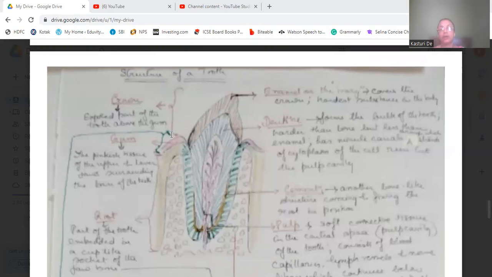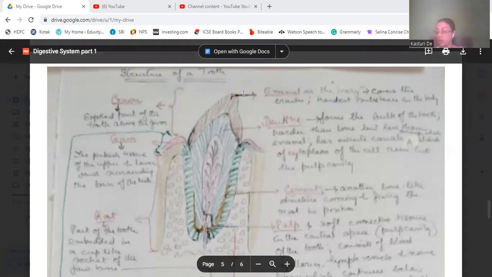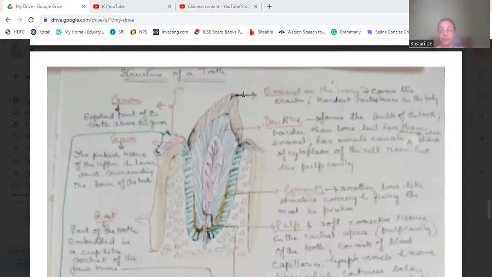Now see, first we will see the upper portion, the crown. The crown consists of enamel and dentine. Enamel, or you can say the ivory, is the first portion.